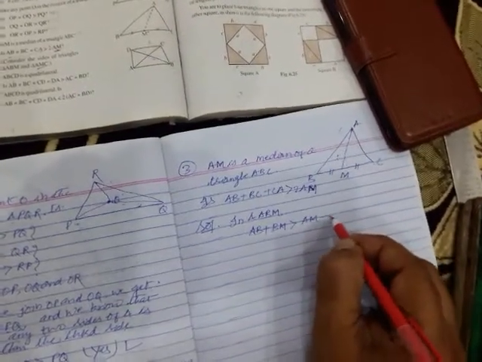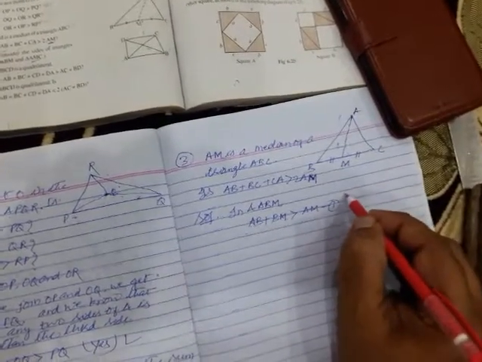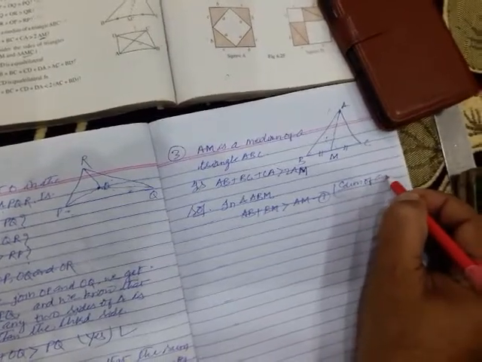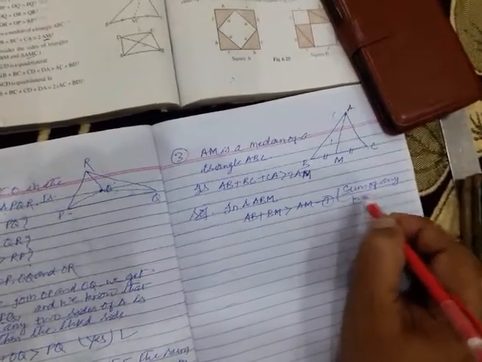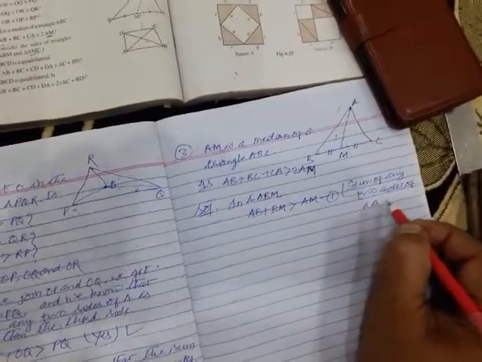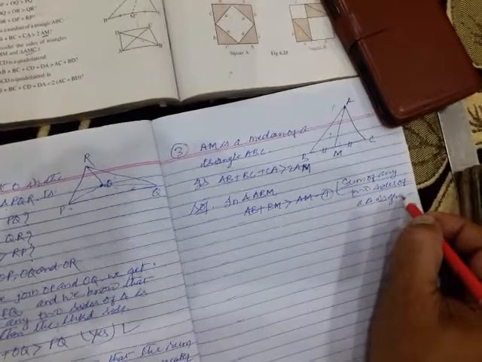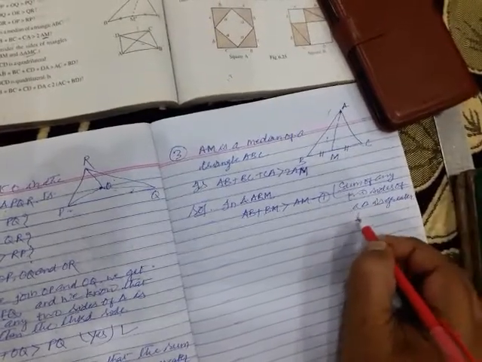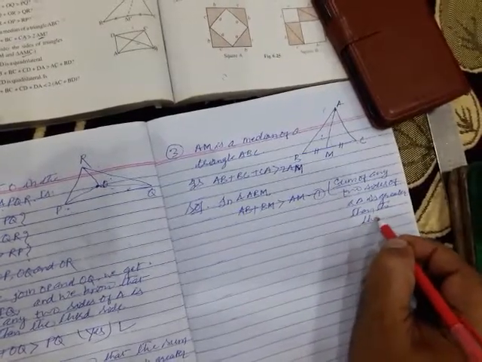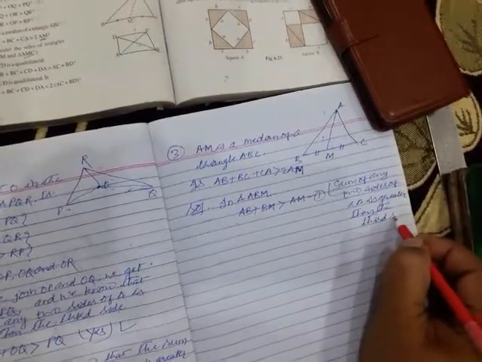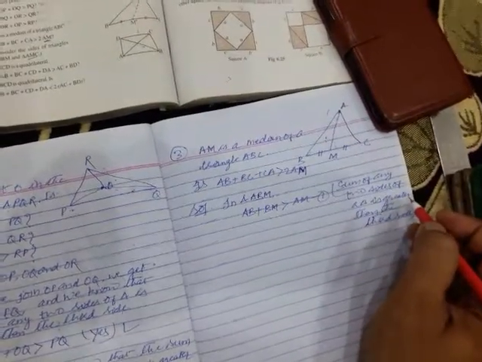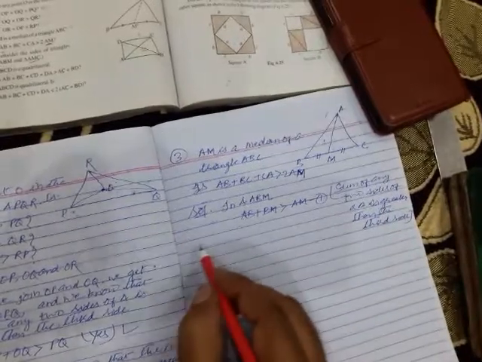Why? It is equation number 1. Because the sum of any two sides of a triangle is greater than the third side.